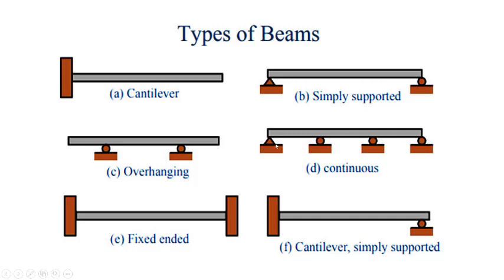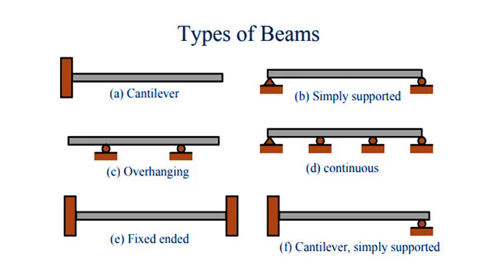So total will be 2 plus 1 plus 1. Total will be 5 reactions. Okay. Now moving on to the next type of beam, which is fixed ended beam. That is nothing but both the ends of the beam are fixed, have fixed support. So that type of beam is called a fixed ended beam.